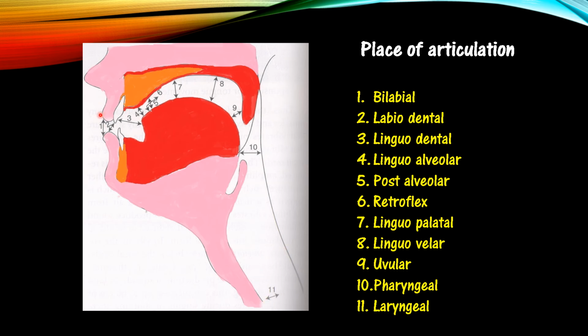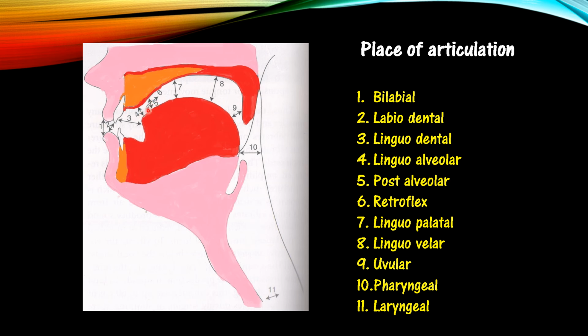So what is bilabial? Here there is a contact between upper and lower lips. Here it is labiodental, that is lips and teeth. Then tongue and teeth, that is linguodental. Then the fourth one is linguoalveolar, that is tongue and alveolus. Here the fifth one is postalveolar.